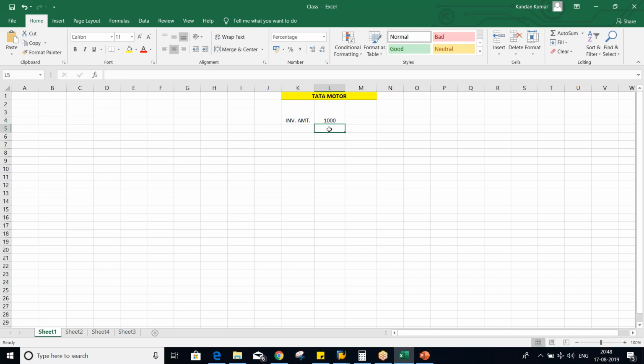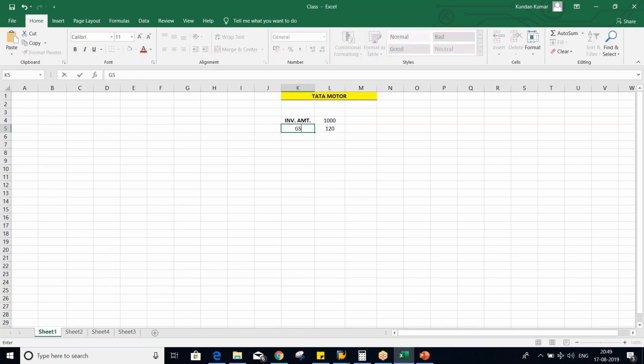Here, this is the invoice amount. Now let's suppose we are also having GST, input GST, that is 12%. So it will be 120 rupees.